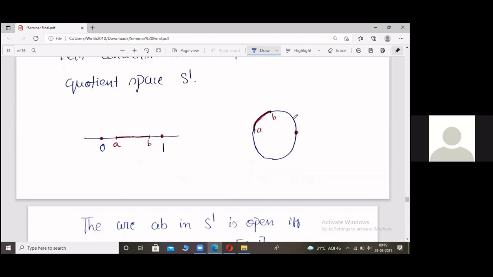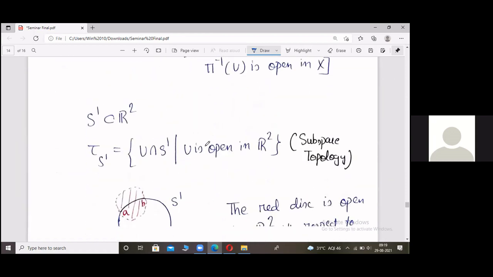Fine. So what happens if we have an arc which includes this red dot? Think of this. I urge the viewers to think of this. So I'll move ahead.